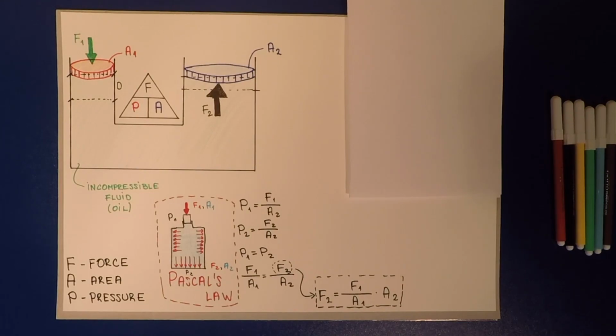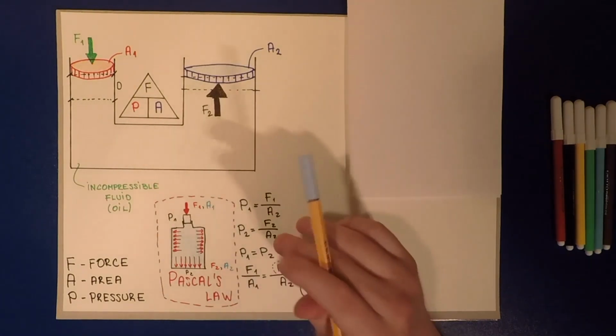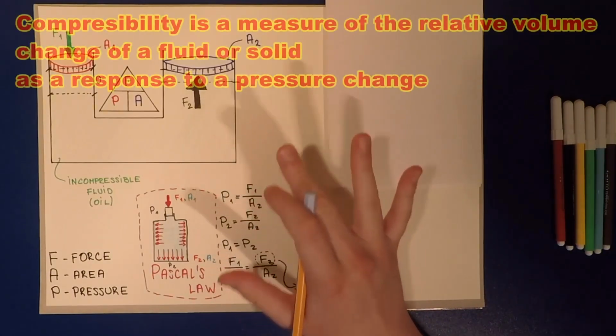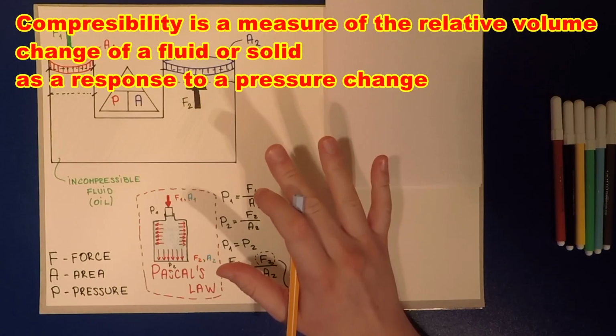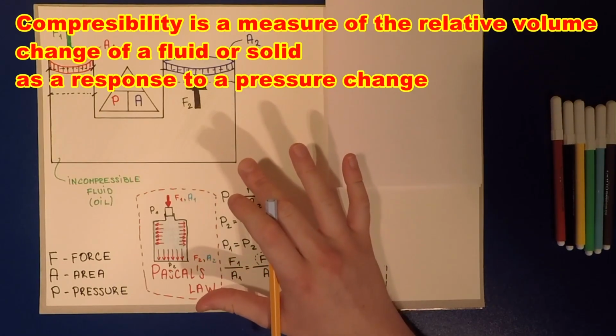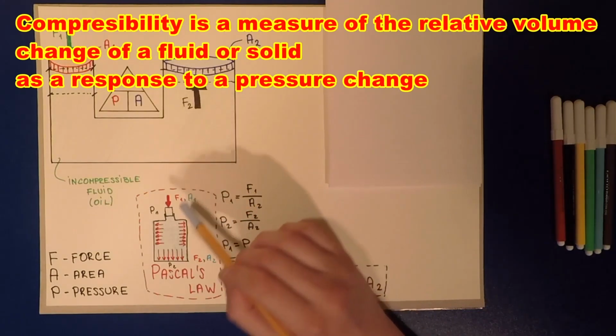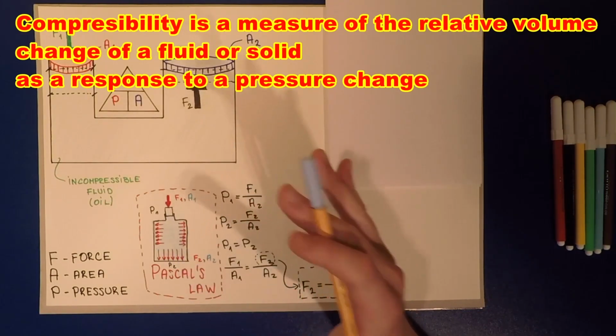So first of all, in our previous lesson, we talked about what hydraulics is, right? And we said that hydraulics is basically transmission of force through enclosed liquids. So let's talk about those liquids for a second. Compressibility is a measure of the relative volume change of a fluid, in our case a liquid because we're in hydraulics, as a response to a pressure change.